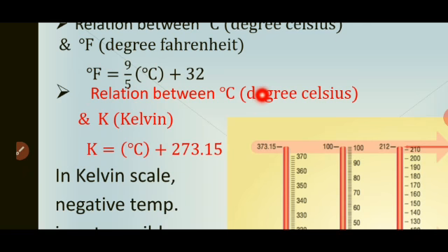By using this relation, we can convert degree Celsius to Fahrenheit or degree Fahrenheit to degree Celsius. Now, how to convert degree Celsius to Kelvin or Kelvin to degree Celsius? For this, the relation is Kelvin is equal to degree Celsius plus 273.15. Normally, for calculation, we take 273. So if we add 273 to the temperature in degree Celsius, we get the temperature in Kelvin.